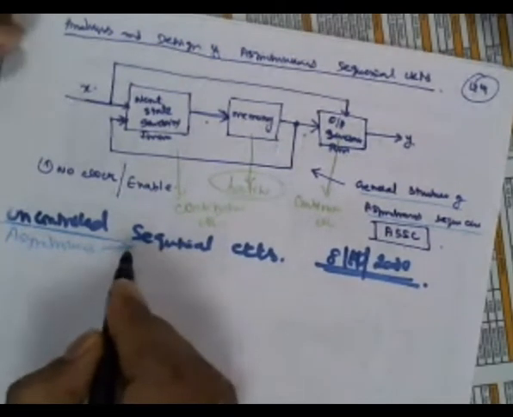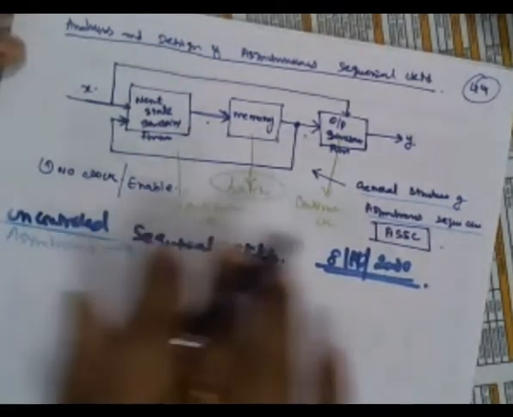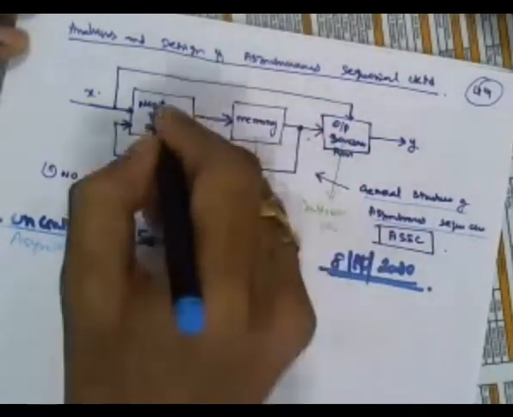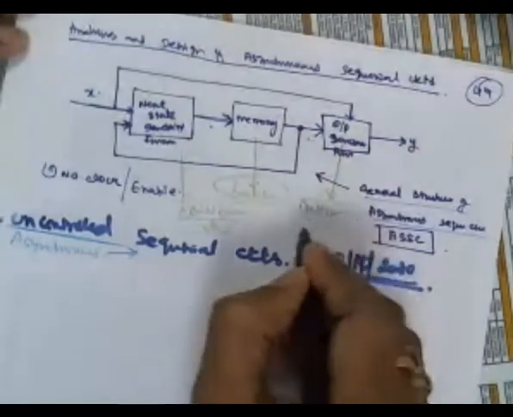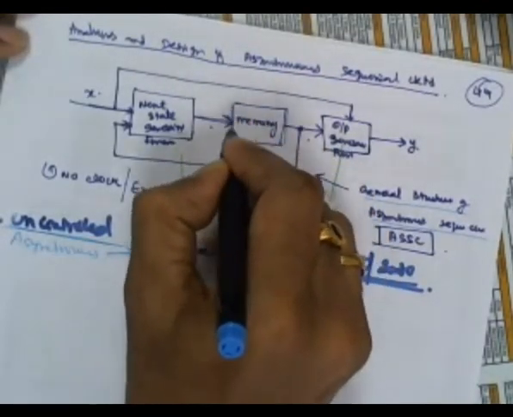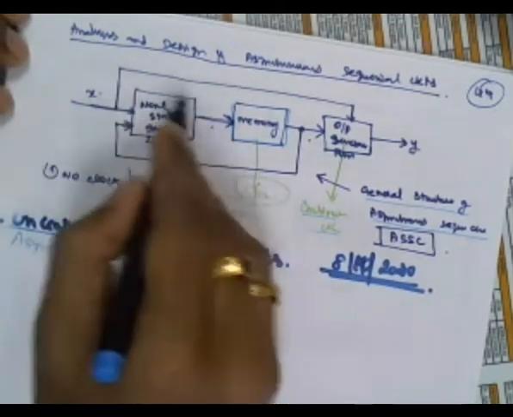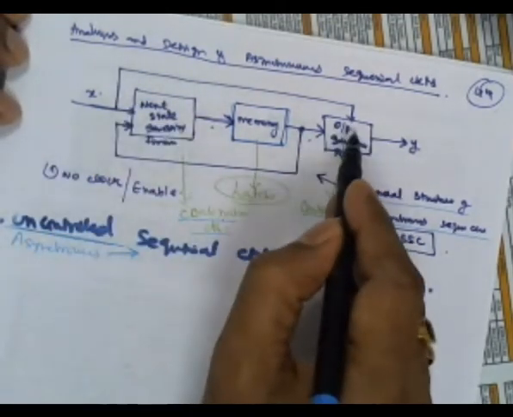Okay, good. So, asynchronous sequential circuits, right? You look at this circuit, this also has similar parts, right? This is the combinational circuit we have seen, right? And this is also a combinational circuit. This is also the memory. So there is no difference, right? Synchronous sequential circuits and asynchronous sequential circuits are both similar by their top-level schematic or block diagram, right? But if you go in depth, then you will understand. This is fine, anyway it is a combinational circuit. This is also fine, anyway it is a combinational circuit.